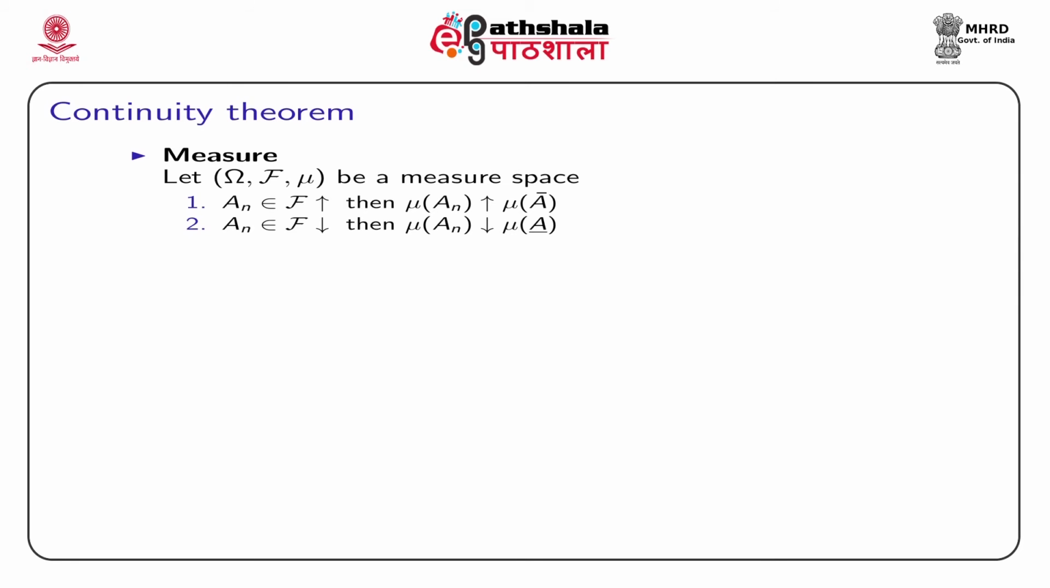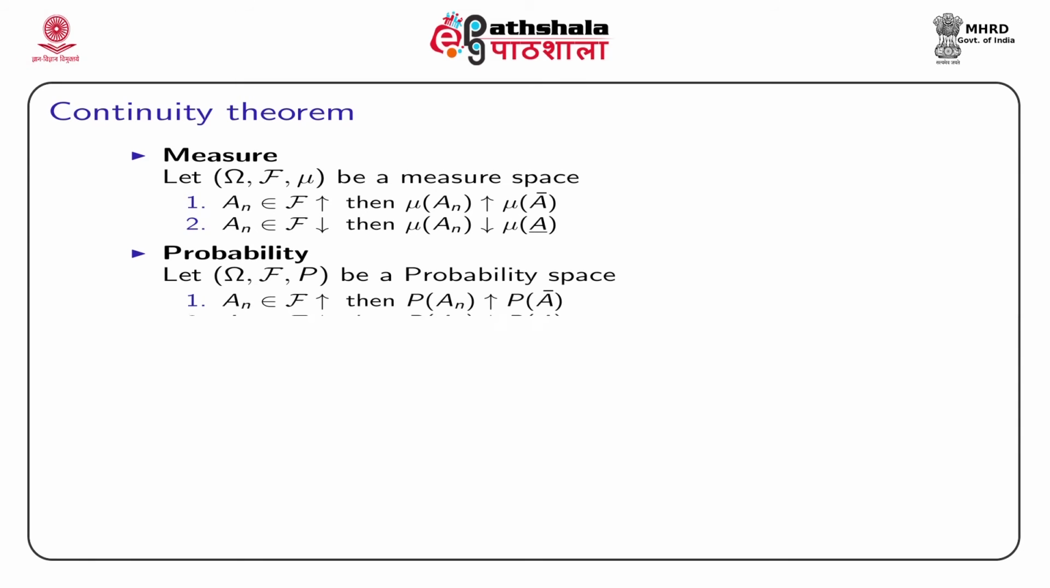Now, we can similarly extend this concept to the probability measure, which is a special case of an additive set function. Instead of mu, here we are considering P as the probability measure, and the corresponding space will become a probability space. So, all the terms will remain the same. For a sequence of monotonically increasing sets an, the probability of an goes to the probability of the limit of an. Similarly, for decreasing sets also, the limit of the probability of an will be the probability of the limit of an.